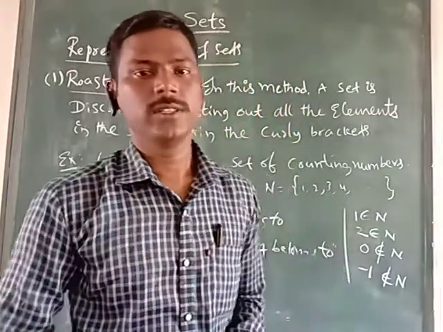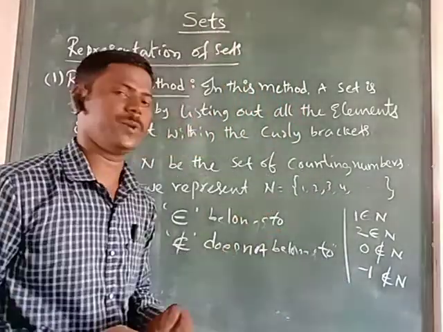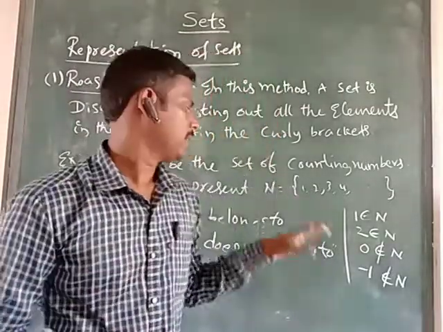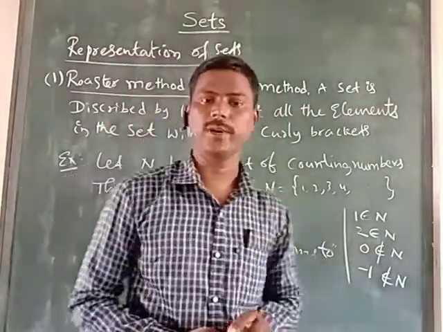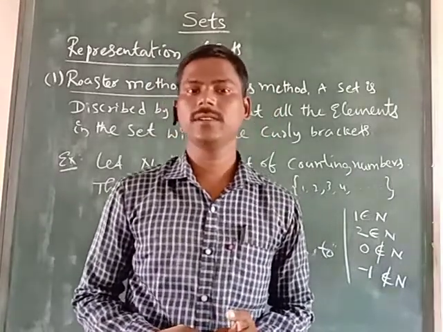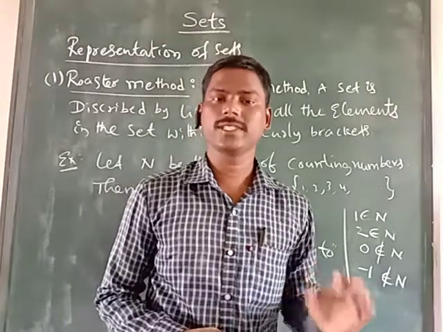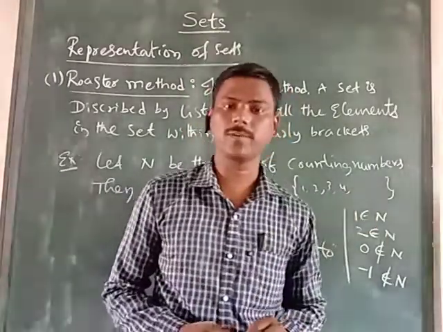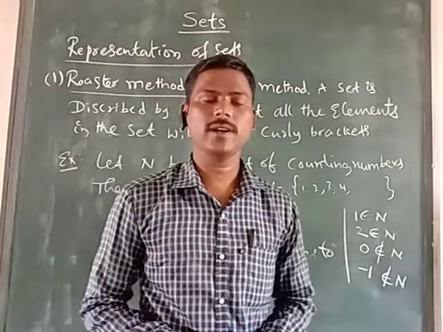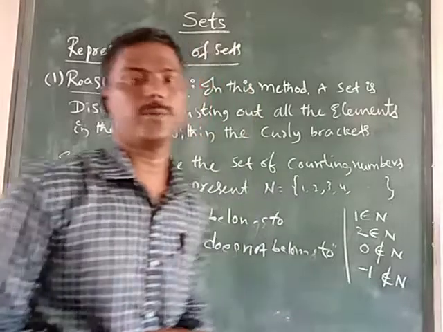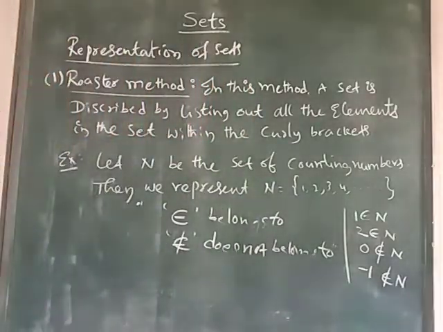One more thing you should remember: sets are always represented by capital letters, like natural numbers N, whole numbers W, integers Z. The elements and numbers are represented by small letters based on the question. So look at the board and note it down in your running notebook.